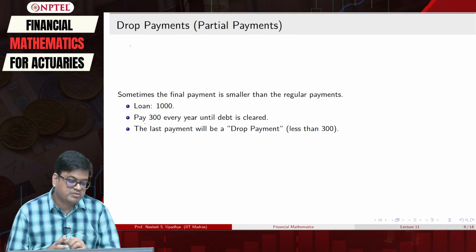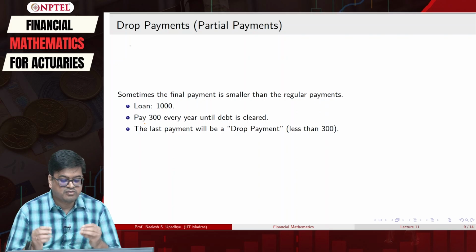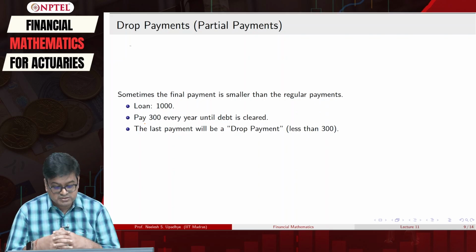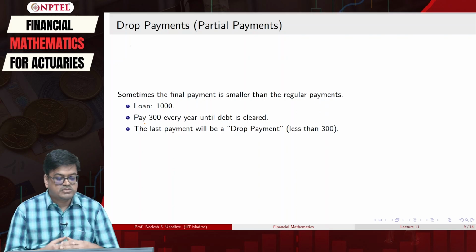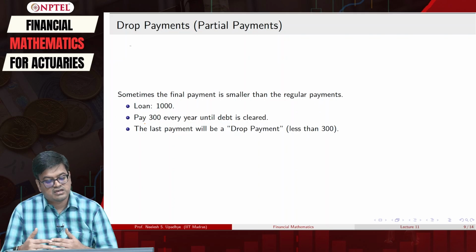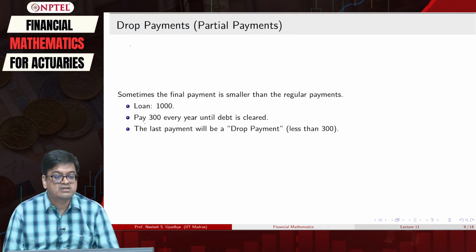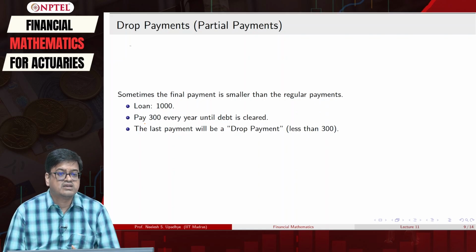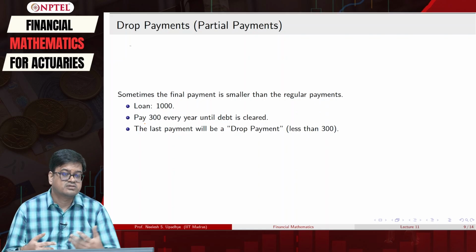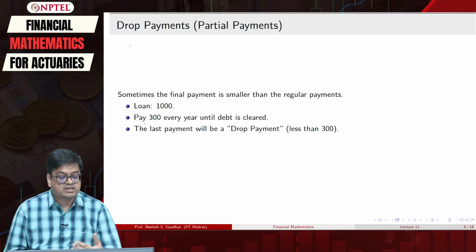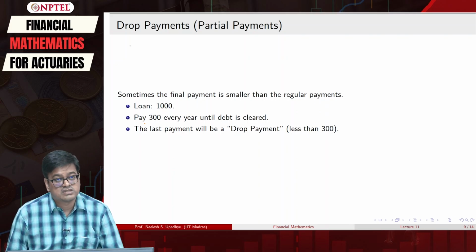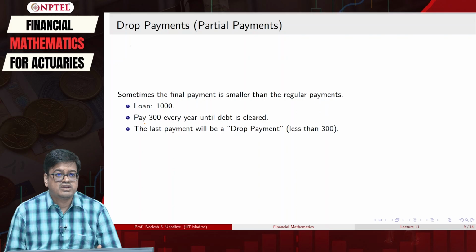However, this problem is not complete because I have not mentioned what the rate of interest is, right? So assume you have made 3 payments of 300, and then the 4th payment is somewhat less than 300. Then what will happen? So how to do that, or how much to pay? Those can be the questions, and we will answer those questions in the course of time.